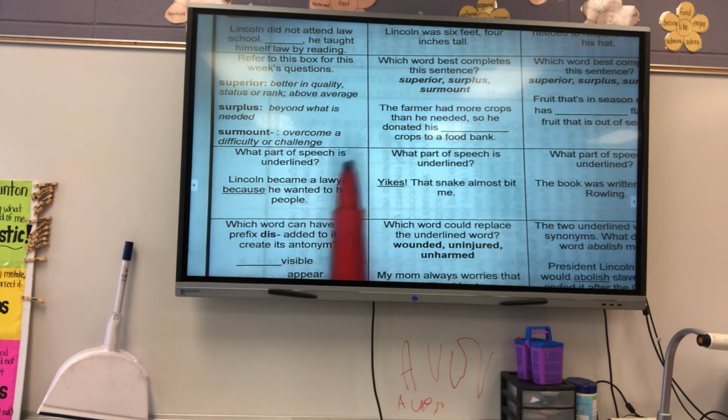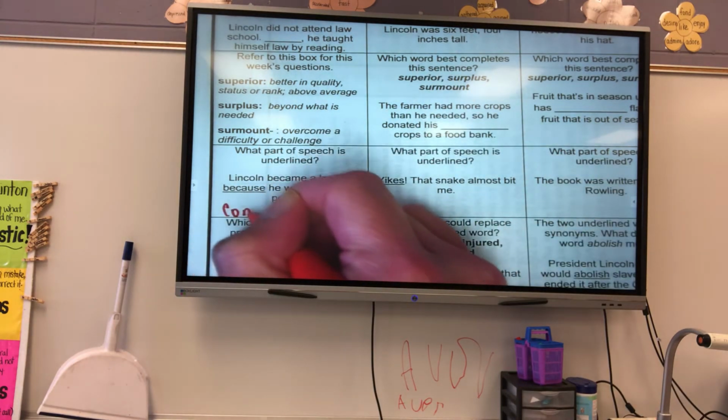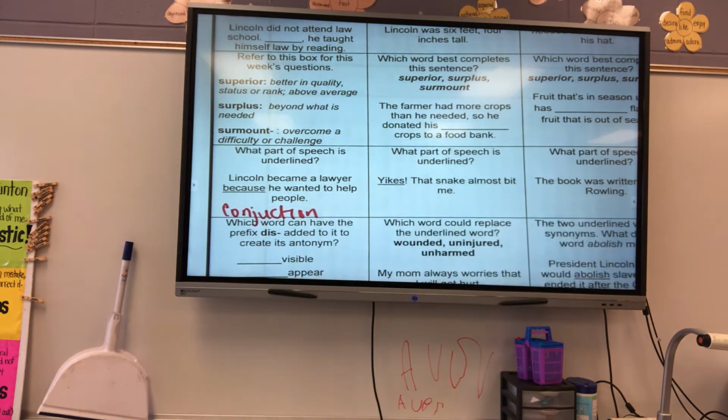What part of speech is underlined? Lincoln became a lawyer because he wanted to help people. That is a conjunction. And we have not learned about that yet, but when you look at conjunctions, you have two sets. You have what we call the fanboys, which are coordinating conjunctions, and they usually combine two complete sentences to make a compound sentence.